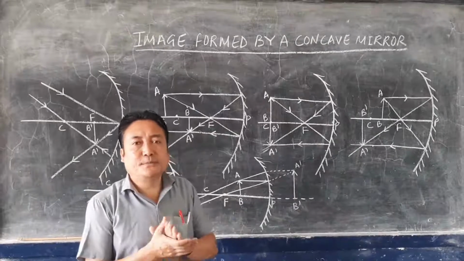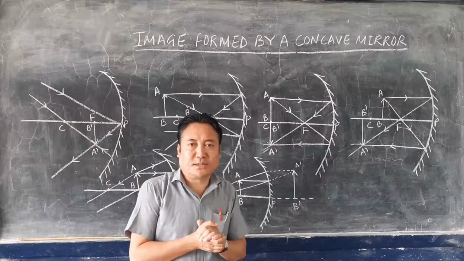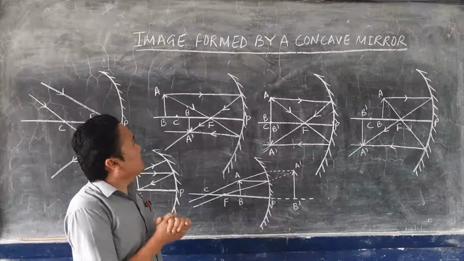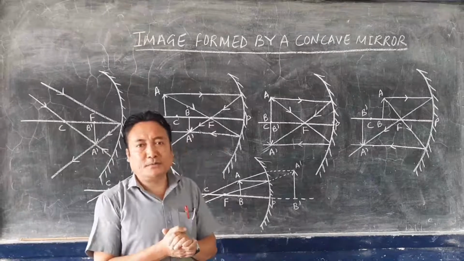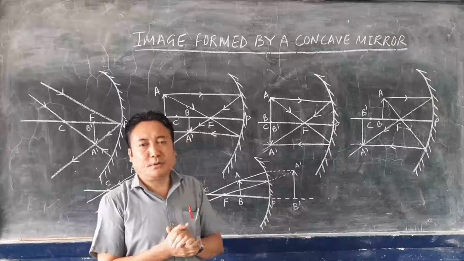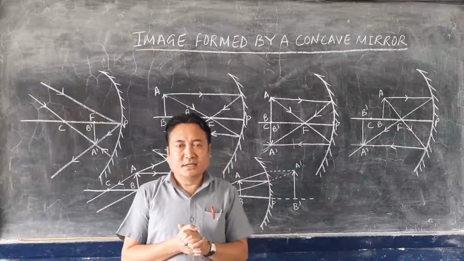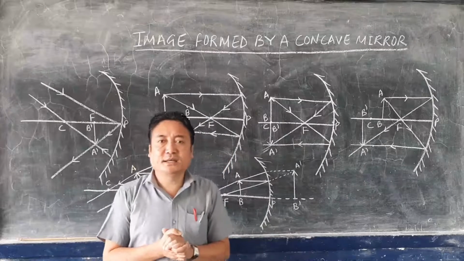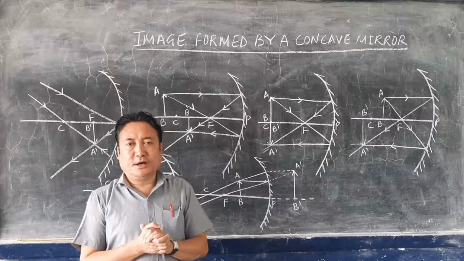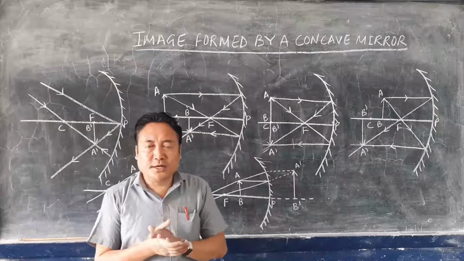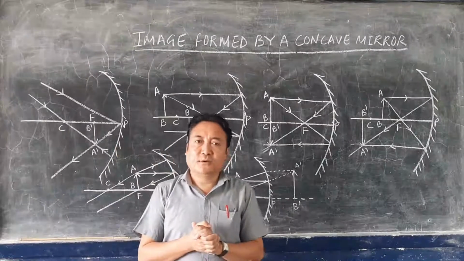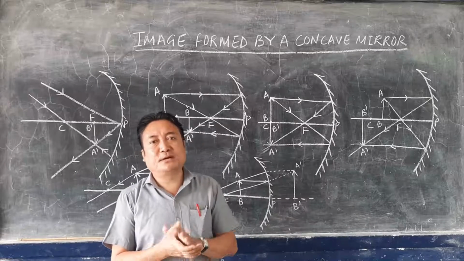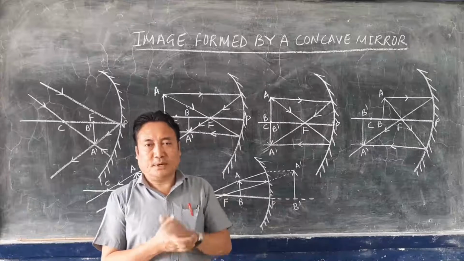So now the three important things. Today we discuss the image formed by a concave mirror: where the images are formed, how the images are formed, and what the characteristics of the image are. These things we will discuss related to the concave mirror. While drawing a ray diagram, as I have told you before, we have to remember three things. What are the three things?